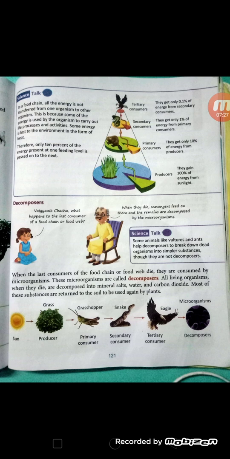They help us in cleaning our environment because they feed on dead animals, and what is left is decomposed by microorganisms. These microorganisms are known as decomposers. When all living beings die, they are decomposed into mineral salts, water and carbon dioxide.